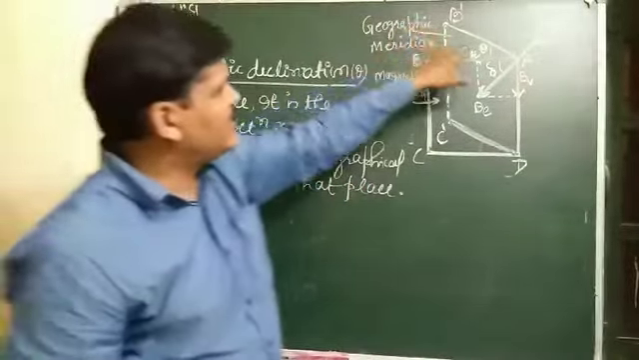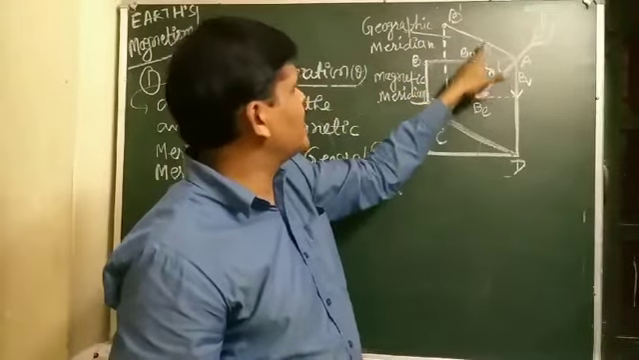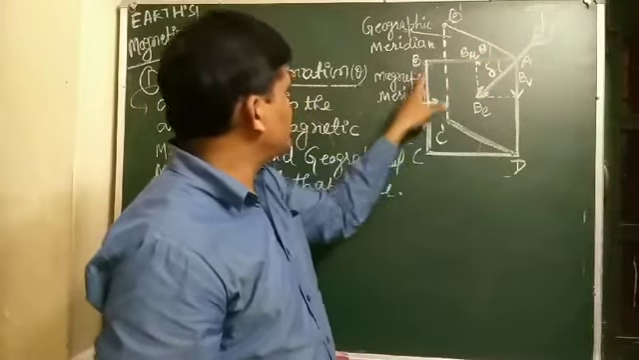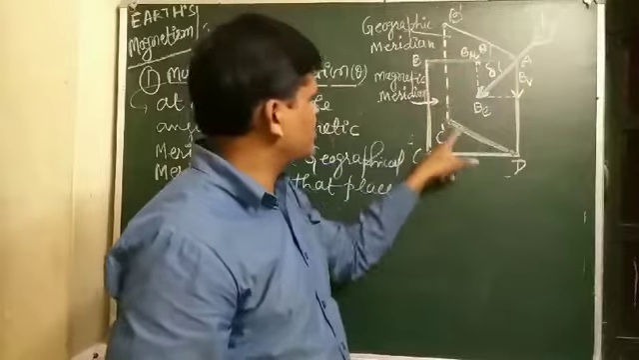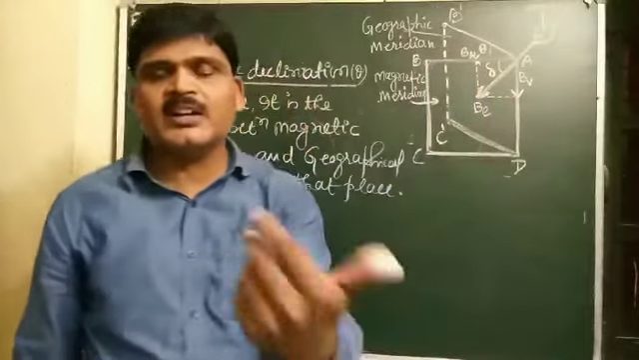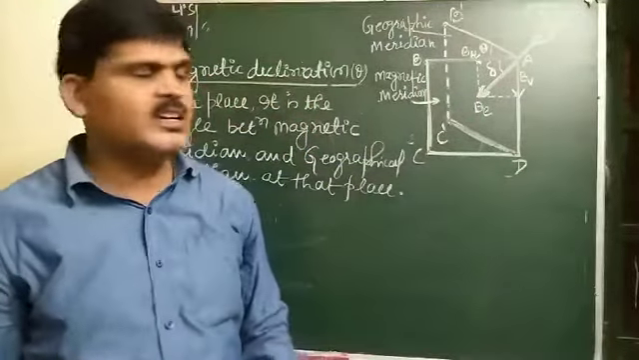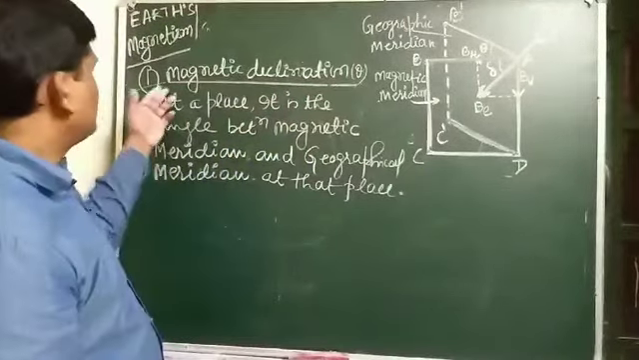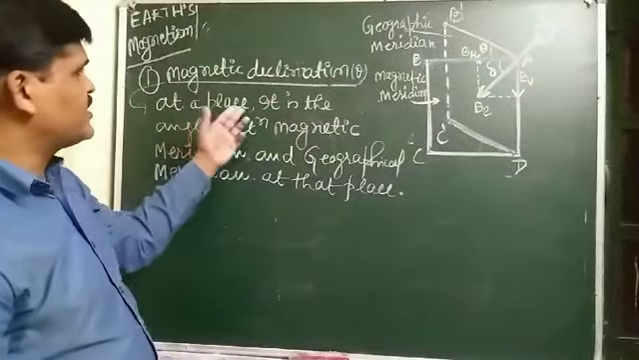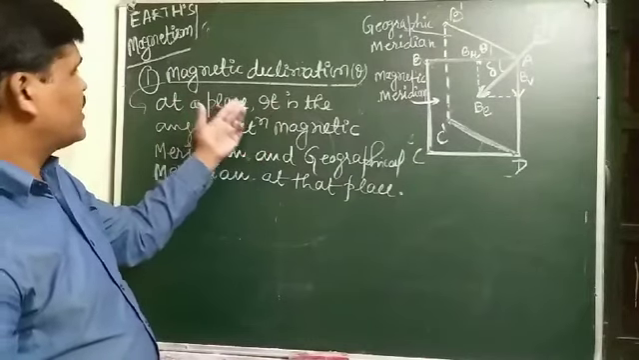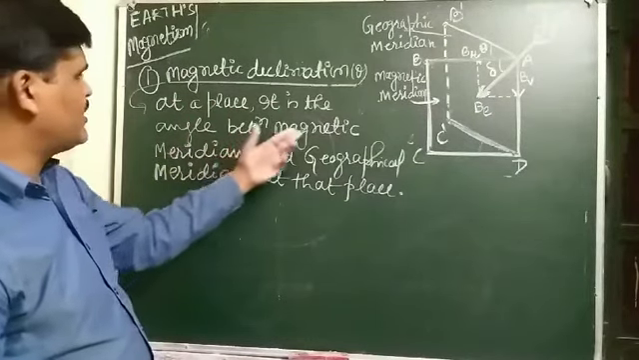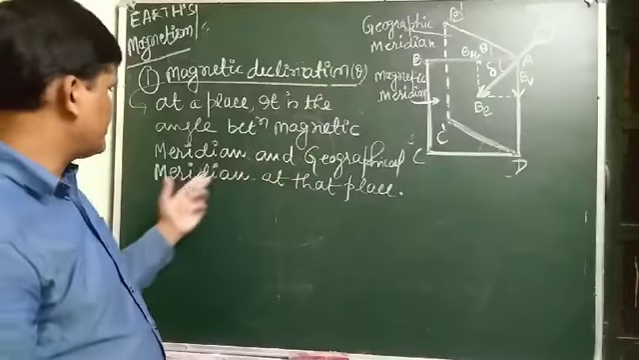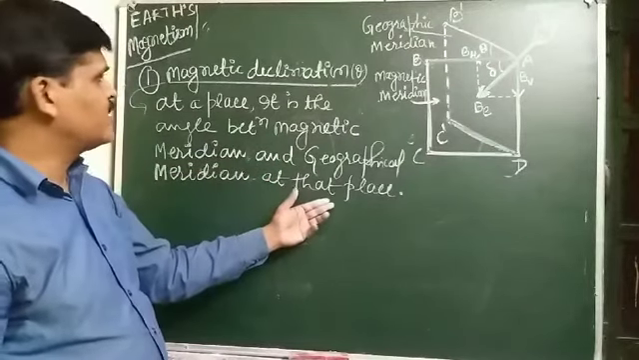So this theta is the angle between the magnetic meridian and the geographical meridian, and it is known as magnetic declination theta. Magnetic declination at a place is the angle between the magnetic meridian and geographical meridian at that place.